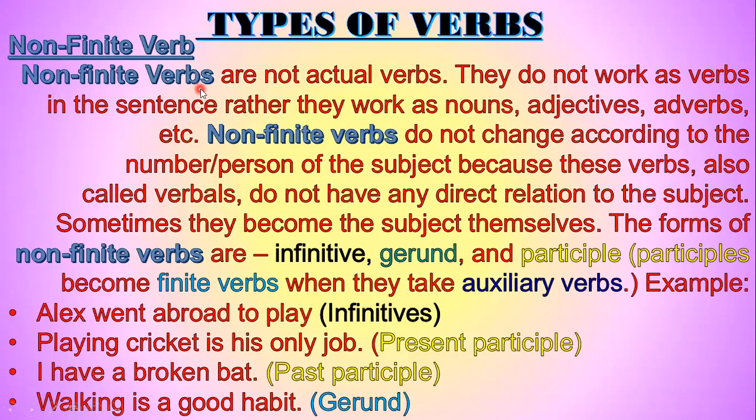Non-finite verbs are not actual verbs. They do not work as verbs in the sentence, rather they work as nouns, adjectives, adverbs. Non-finite verbs do not change according to the number and person of the subject because these verbs, also called verbals, do not have any direct relation to the subject. Sometimes they become the subject themselves. The forms of non-finite verbs are infinitive, gerund, and participle. Participles become finite verbs when they take auxiliary verbs.